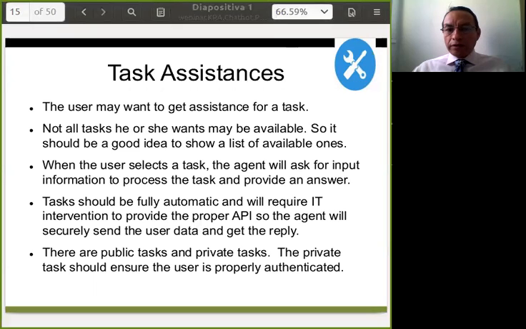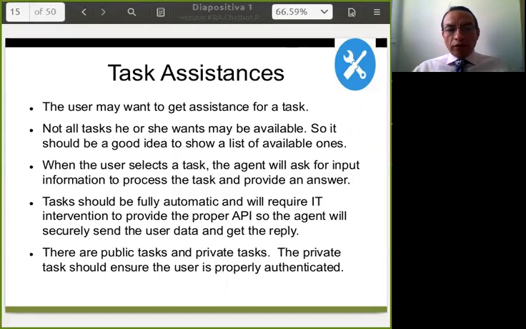Some characteristics for task assistance. The user might want to get an assistant task. Not all tasks he or she wants may be available, so it should be a good idea to show a list of available ones. When the user selects a task, the agent will ask for input information to process the task and provide an answer.